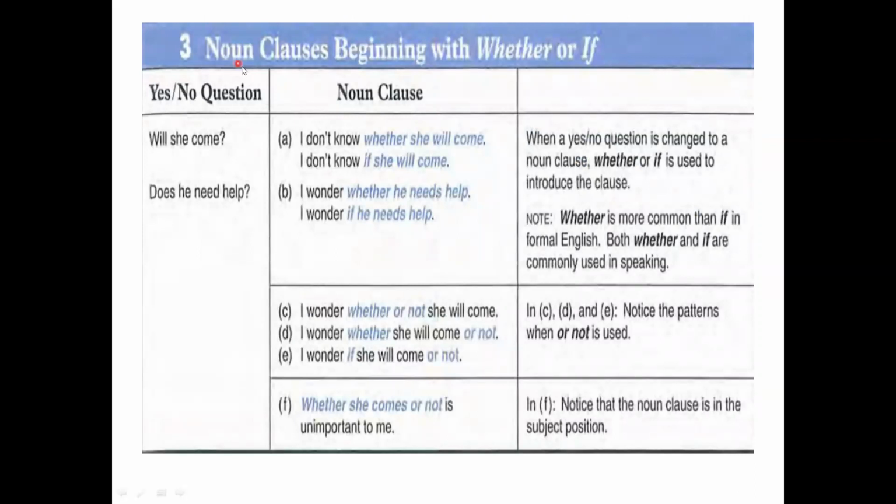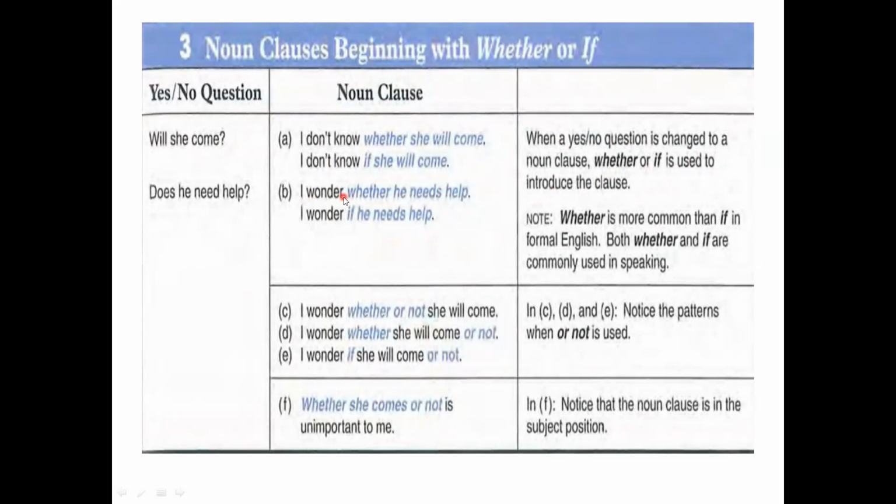Also, there is a type of noun clause that begins with whether, so we think of yes or no questions. Will she come? You can say, I don't know whether she will come. I don't know if she will come. When a yes or no question is changed to a noun clause, whether or if is used to introduce the clause.